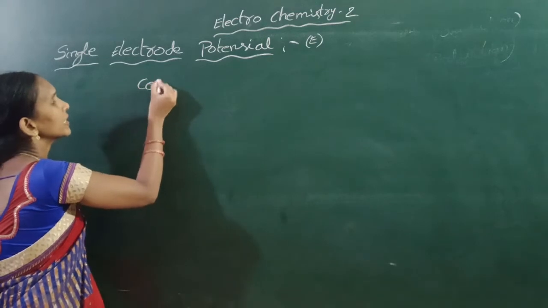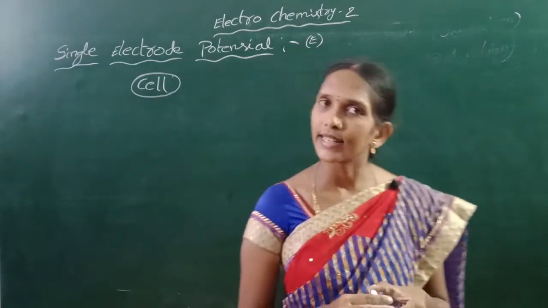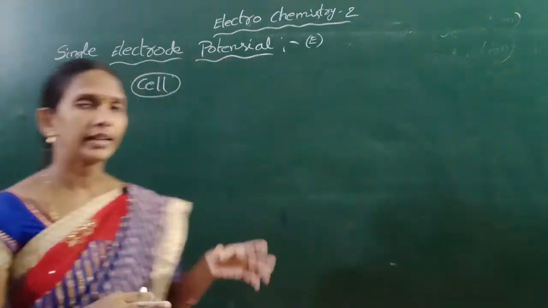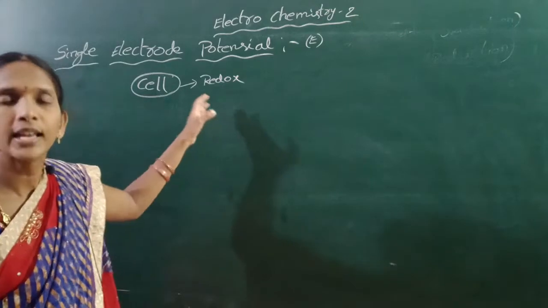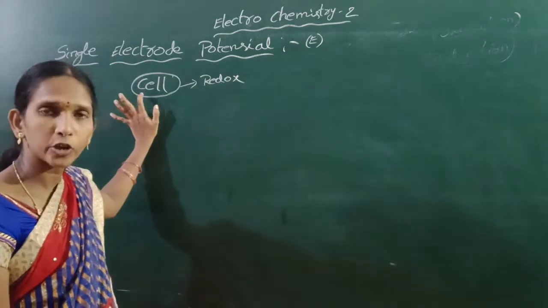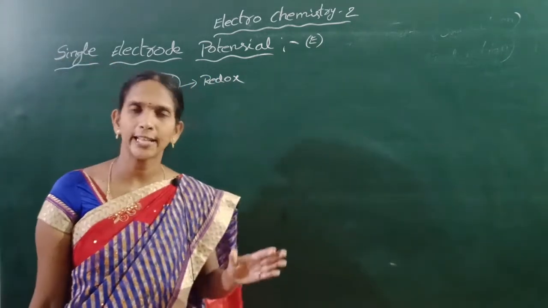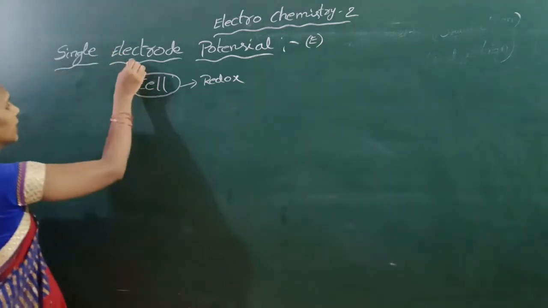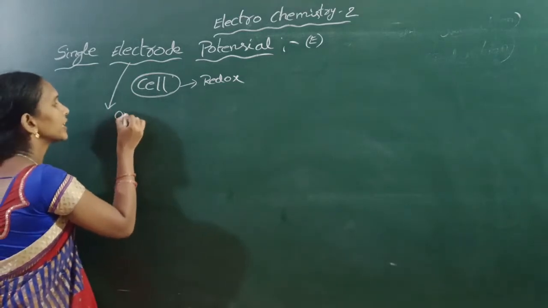In an electrochemical cell, the anode is negative and the cathode is positive, and redox reactions can take place spontaneously. At the anode electrode, oxidation takes place.